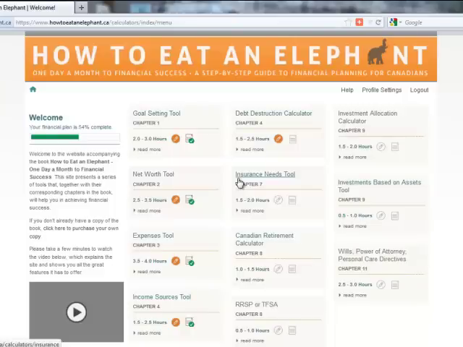When you look at the insurance needs tool, it looks at your income from your income sources tool. So you need to complete the income sources tool before you can complete the insurance needs tool. The investment allocation calculator is there to help you figure out all your assets and everything. So it's going to pull information from the net worth tool, and also the Canadian retirement calculator. Once those are completed, you'll be able to go ahead and complete the investment allocation calculator. You can see that because you haven't started the tool, the edit button isn't ready, and because you haven't completed a tool, the report button isn't available either.